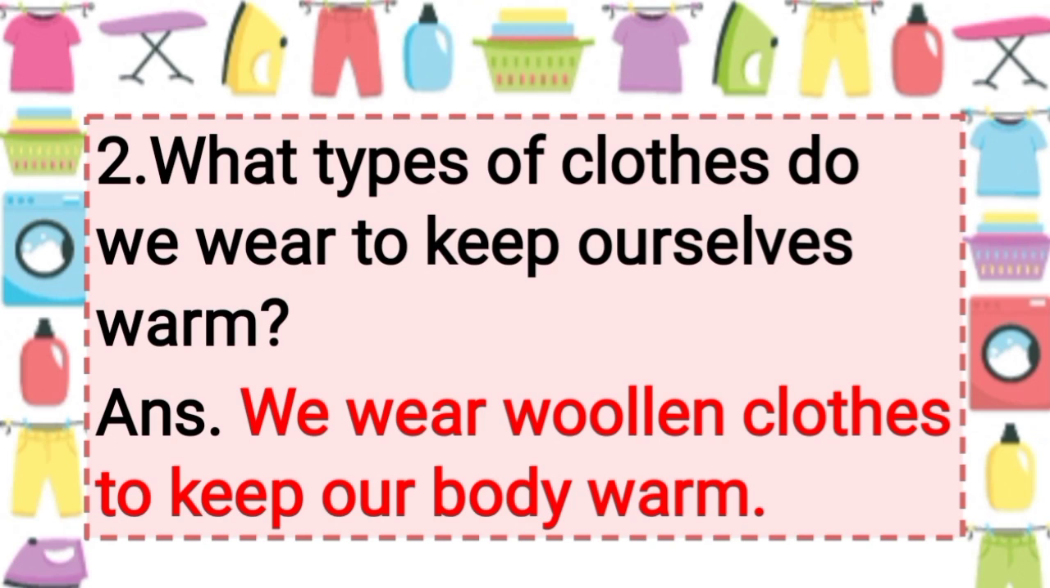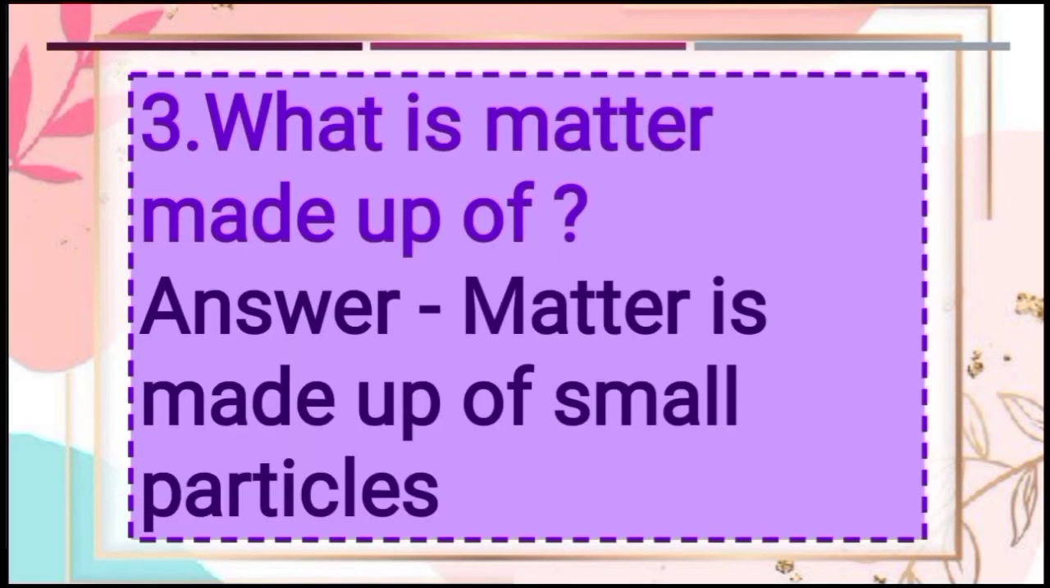Now second question, what types of clothes do we wear to keep ourselves warm? Answer, we wear woolen clothes to keep our body warm during winter season. Now third question, what is matter made up of? Matter is made up of small particles, and these particles are arranged in different ways in solid, liquid and gas.